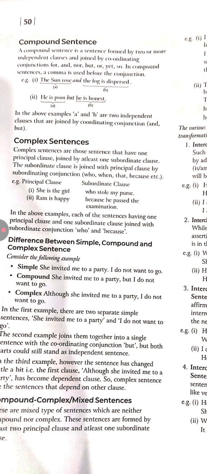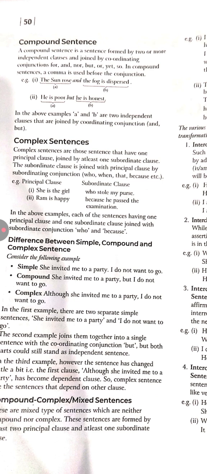Now, complex sentences. Complex sentences are those sentences that have one principal clause joined with at least one subordinate clause. The subordinate clause is joined with the principal clause by a subordinating conjunction. We already studied the subordinating conjunctions: who, when, that, because, etc. Now we can see the example here: she is the girl who stole my purse.